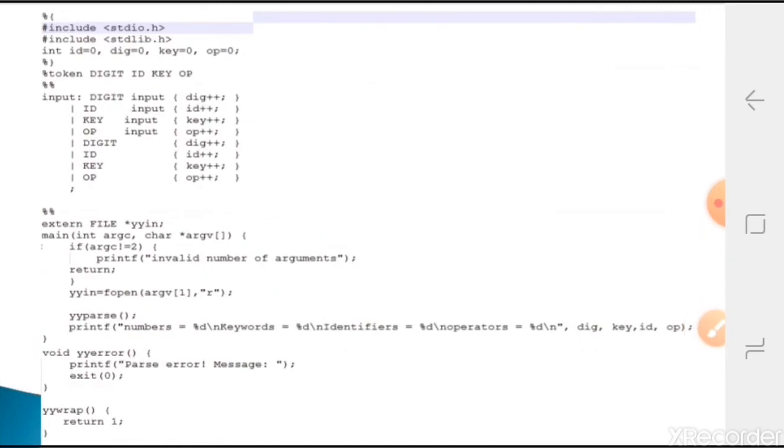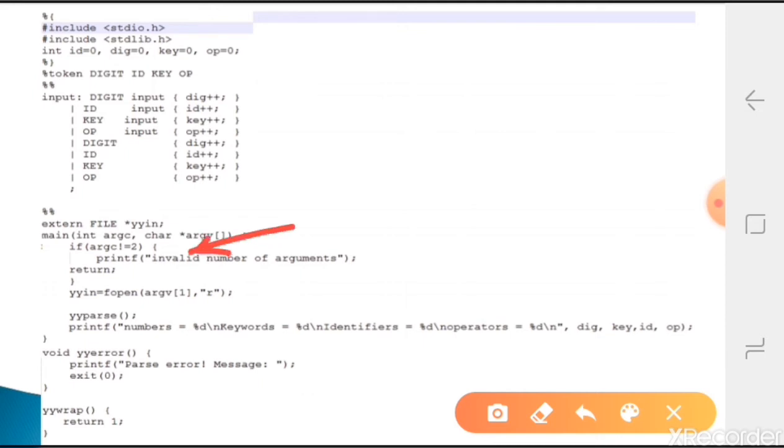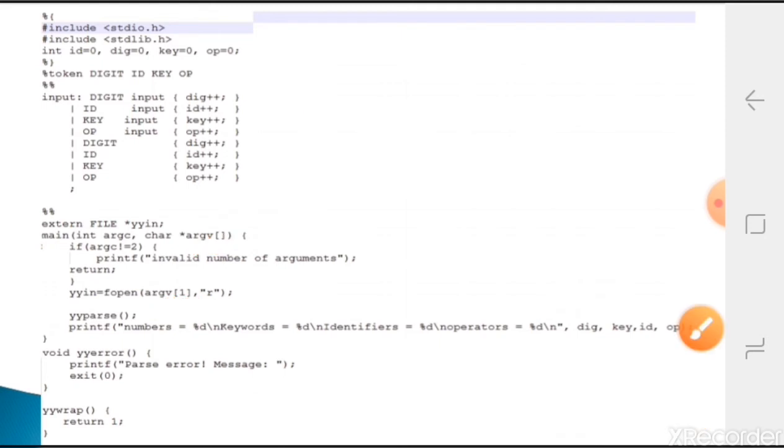Next, how will it execute? Whenever we first give the input and run the program, it will check the number of arguments. If it is correct, it will open the file the user is giving, then yyparse will be called. It will read and try to match the grammar. If it is successfully matched, whatever action part is there will happen. After this action part, yyparse will get over, and then we display the next printf statement. Now we will see the output.